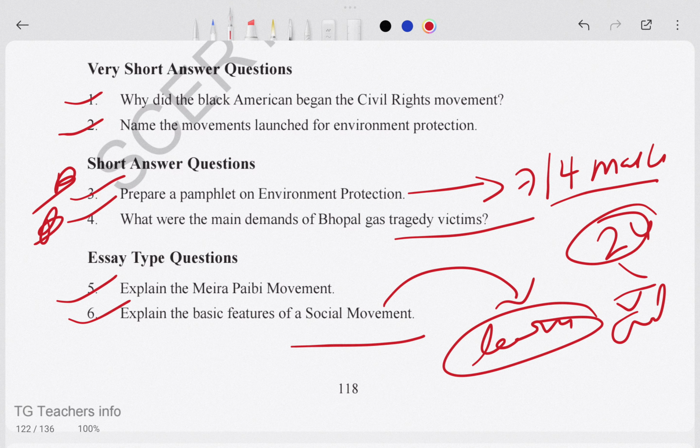So I hope everything in this one is clear. And if you have any doubt, just leave a comment.